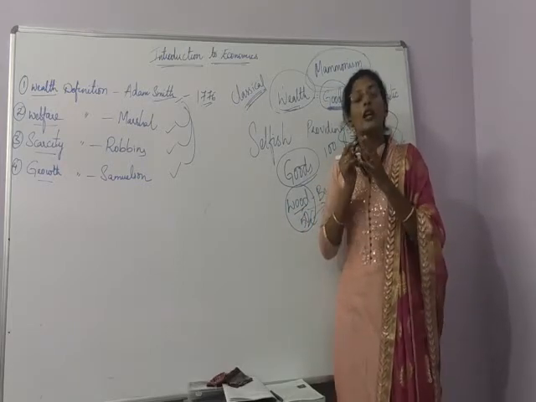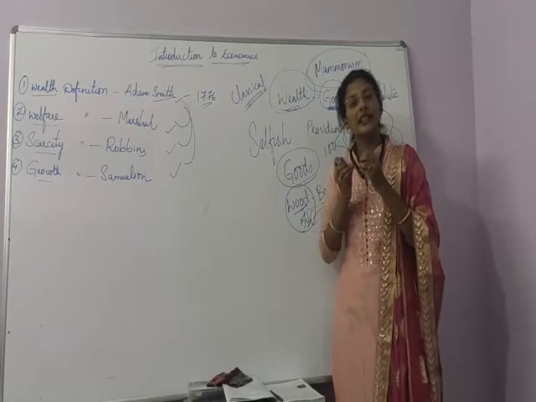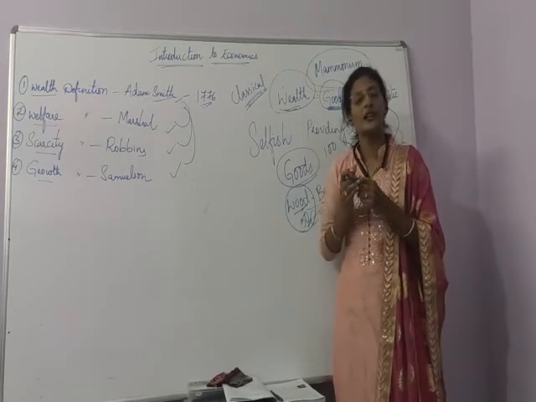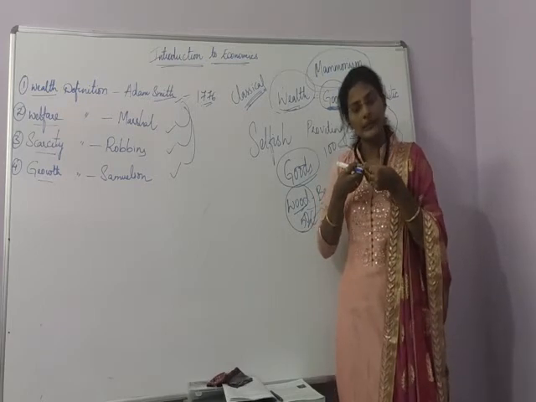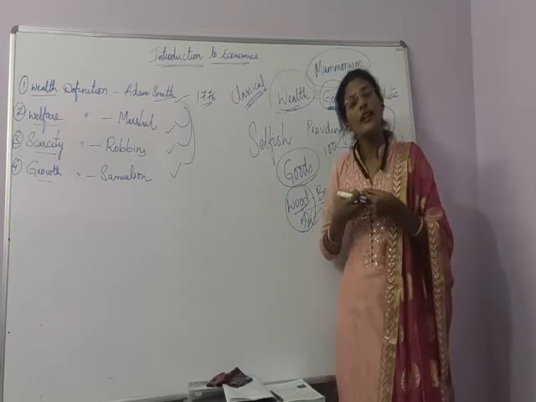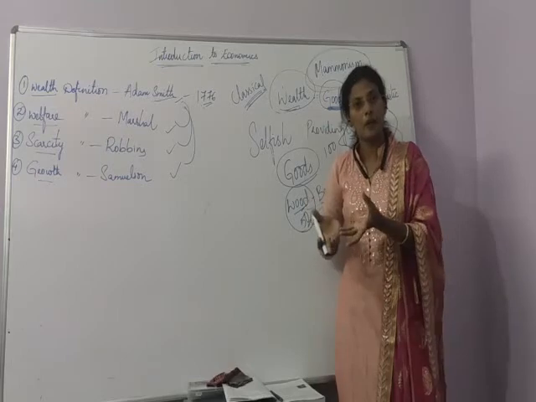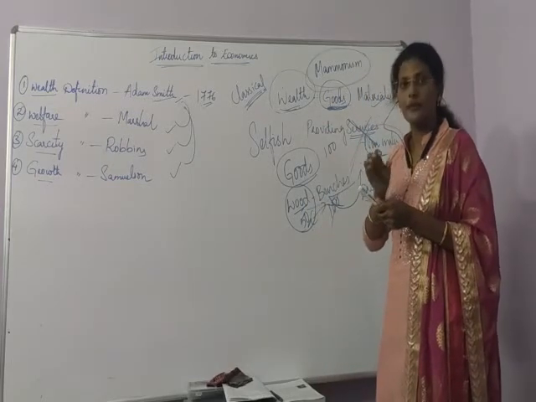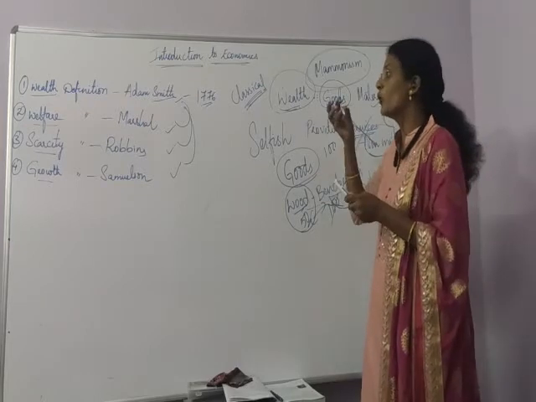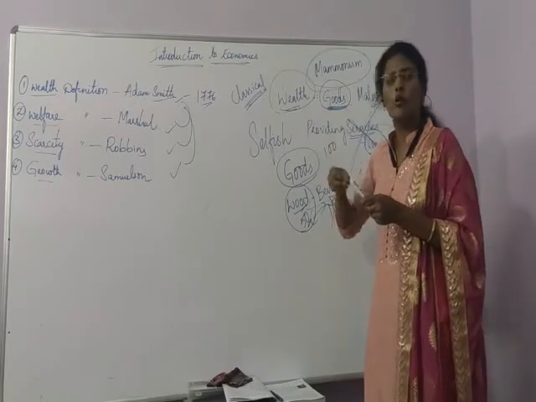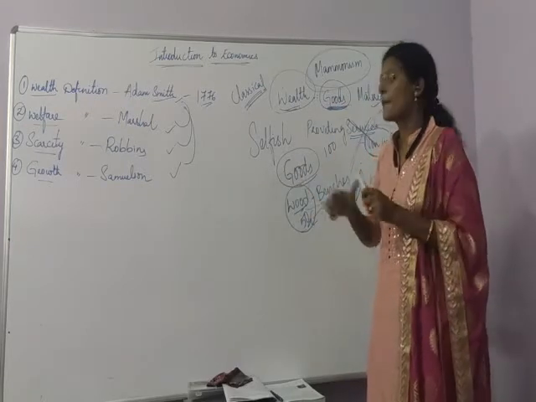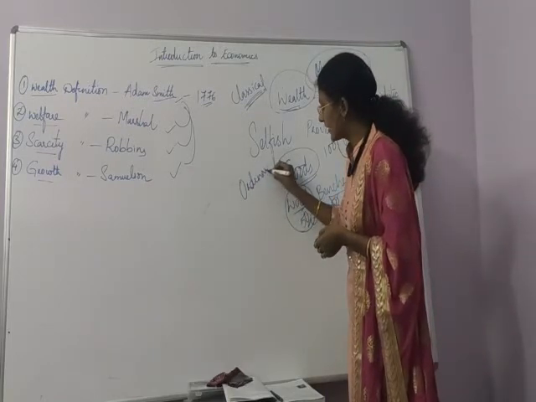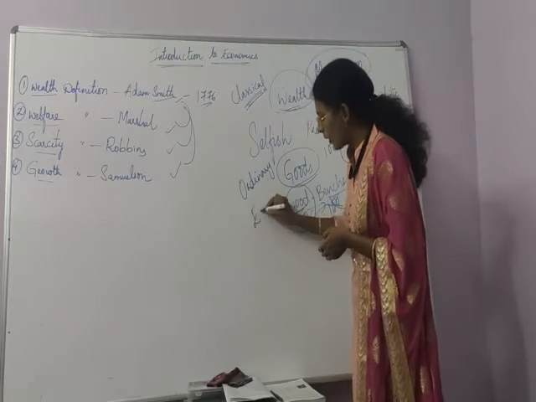We should think of a person as a normal person, not a person who will think more of money only.